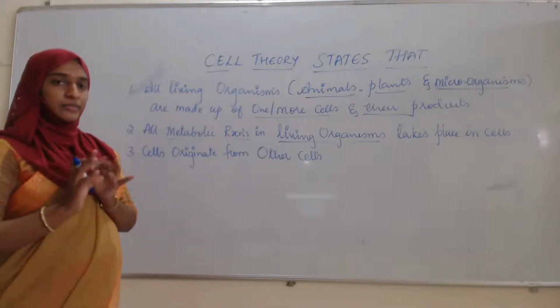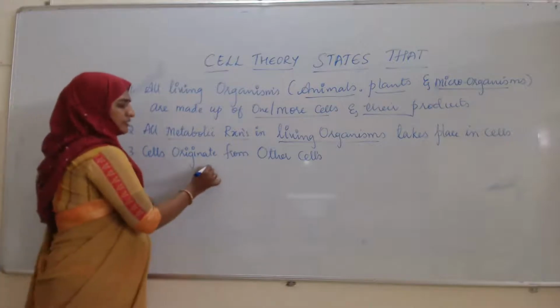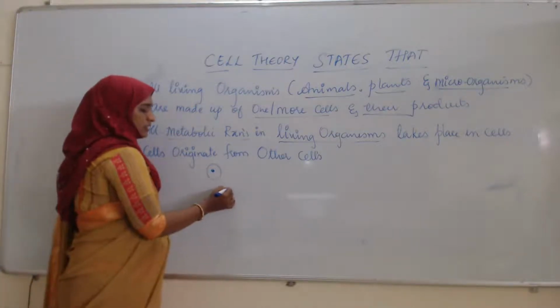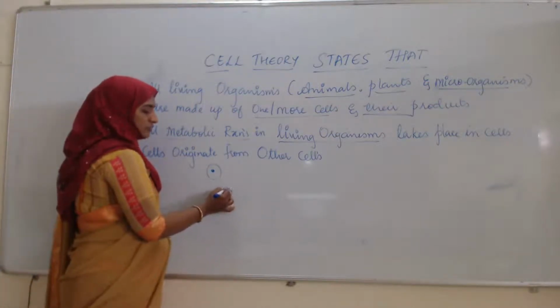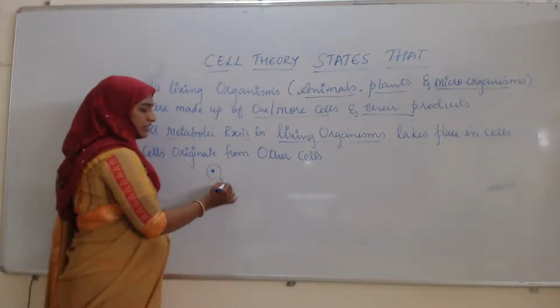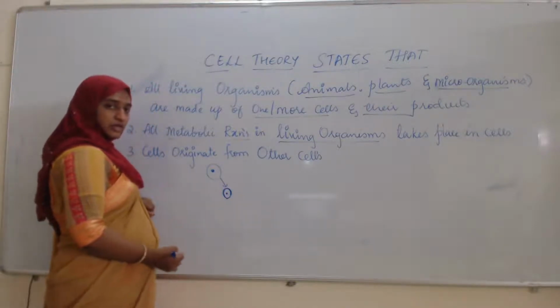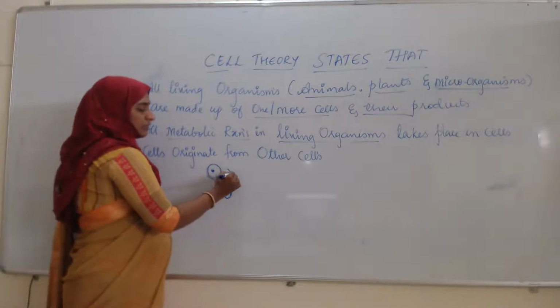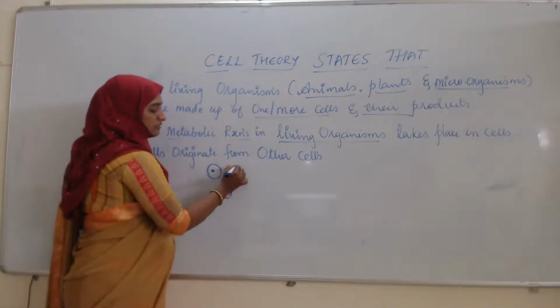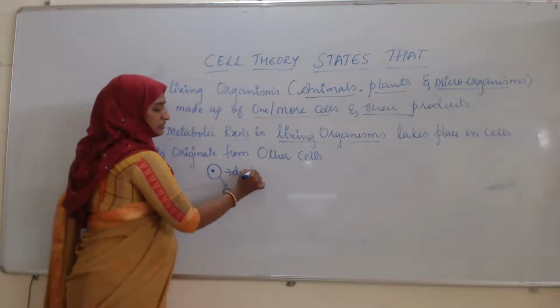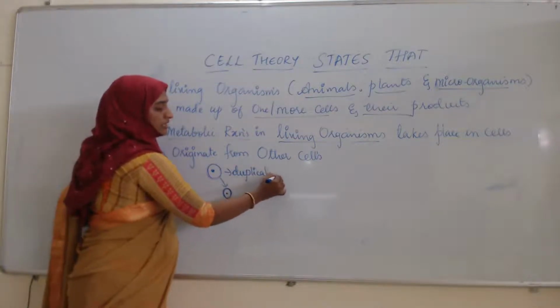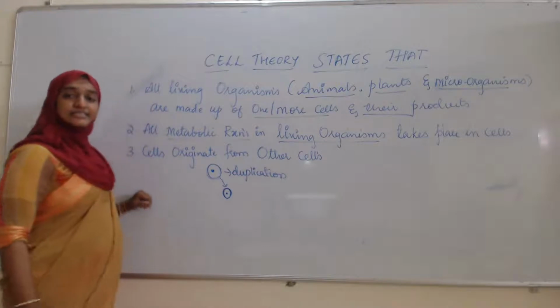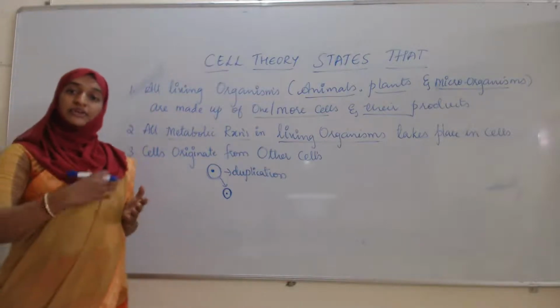That means each and every cell, if this is the new cell, how has this new cell come? That is from the parent cell. This cell has undergone division. First duplication, whatever genetic material will be there, such as the DNA, RNA, that will duplicate.